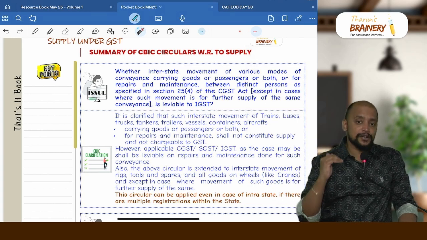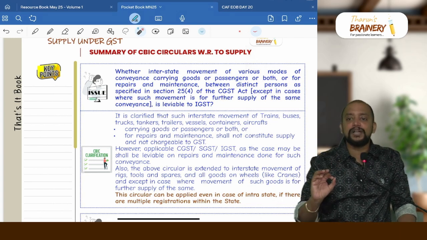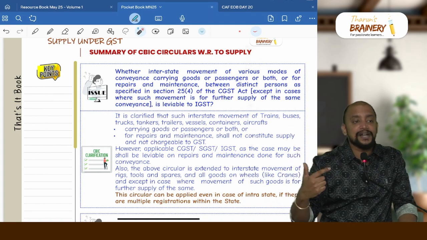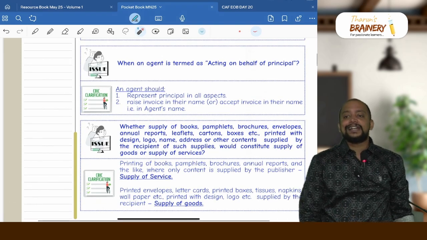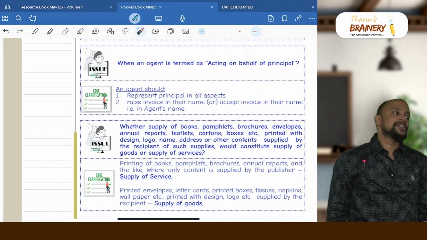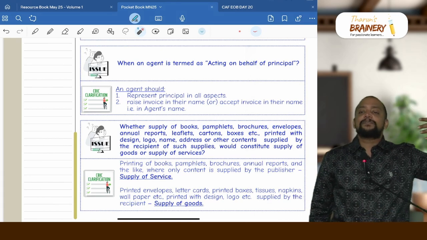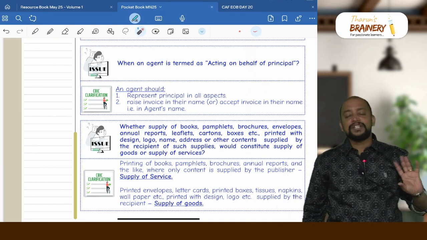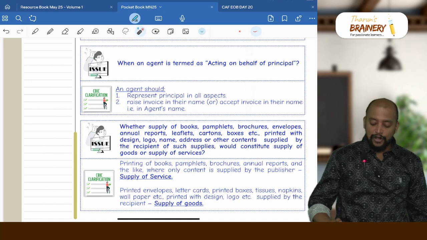Even though this particular circular is given in the context of interstate movement, the same principle will be applicable in case of intrastate movement also, provided they have obtained separate registration. Next, an agent is termed as an agent acting on behalf of principal if, for a sale transaction, the invoice is raised by the agent in his name. If it is a purchase transaction, the invoice is in the name of the agent. Then only between principal and agent it will become supply, and the agent should represent the principal in all aspects.